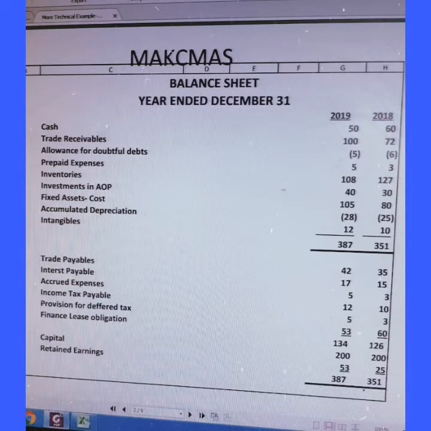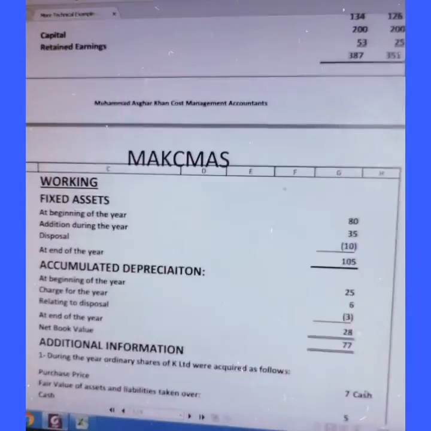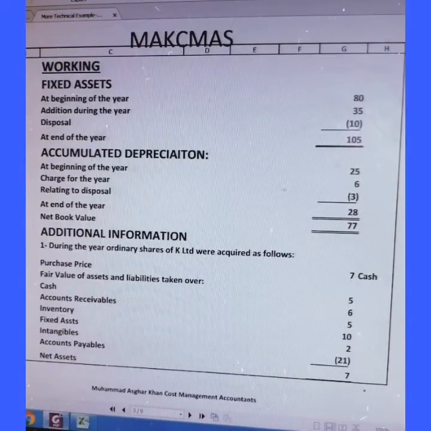The screen shows the heads of accounts: cash, trade receivables, allowance for doubtful debts, prepaid expenses, inventories, investment in EOP, fixed asset cost, accumulated depreciation, intangibles, and on the liability side trade payables, interest payables, accrued expenses, income tax payable, provision for deferred tax, finance lease obligation, and on the equity side, capital and retained earnings. So we move further, and this is the schedule working.